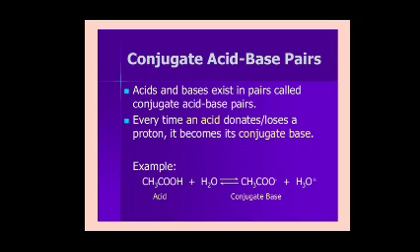Acid and base that exist in pairs are called a conjugate acid base pair. Every time an acid donates or loses a proton, it becomes its conjugate base. CH3COOH plus H2O gives CH3COO minus plus H3O plus.